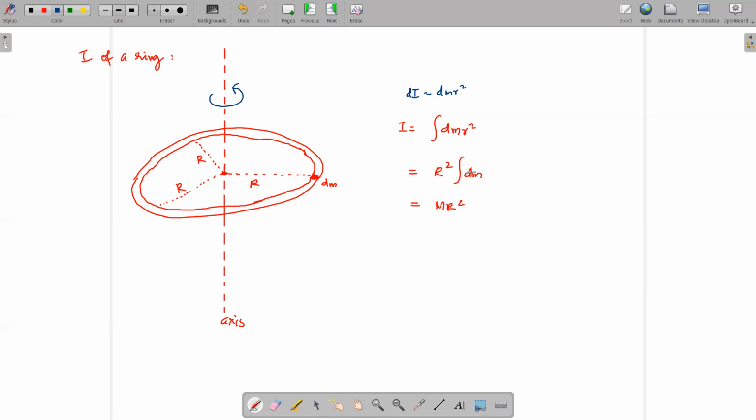So you can take it out, and the integral of dm is the total mass. So the total mass of the ring, let's say, is m. So the moment of inertia of the ring about an axis passing through the center of mass, perpendicular to the plane of the ring, is I equal to m r squared.